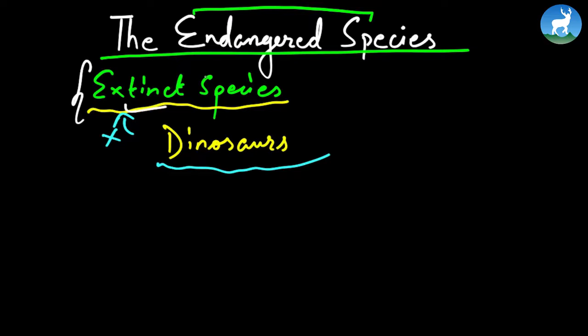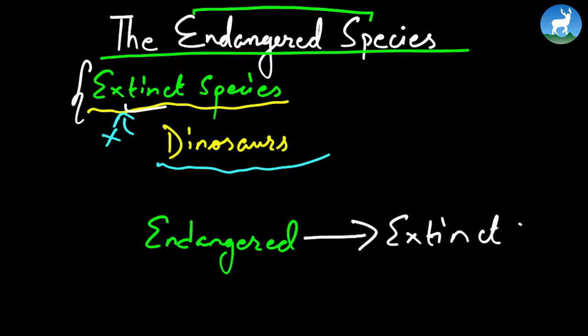Okay, so what is endangered then? You can think of it as a cycle. If some species are endangered, then the next phase would be extinct. So endangered means that the species are at risk of becoming extinct. Its numbers are declining so alarmingly that the species is in danger of becoming extinct.